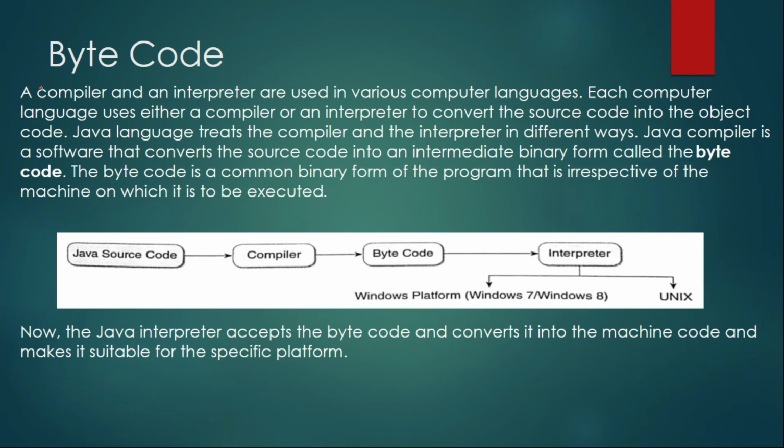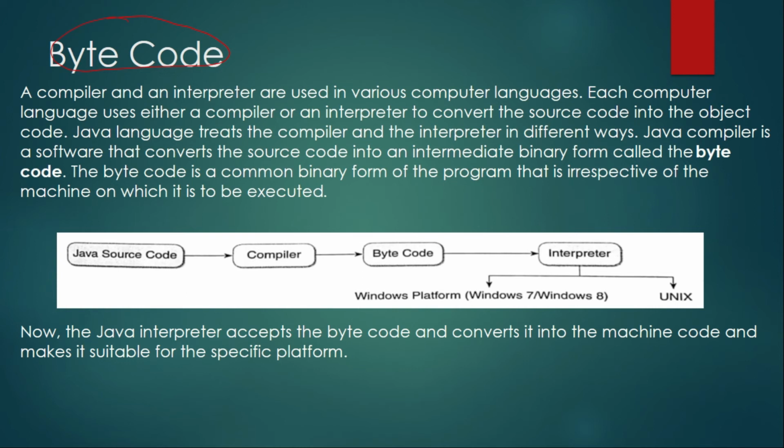Now what is bytecode? In the first video I told you a feature of Java, that Java is a platform independent language. Bytecode is what makes Java platform independent. How? A compiler and an interpreter are usually used in various computer languages. Each computer language uses either a compiler or an interpreter to convert the source code into object code. Java treats the compiler and interpreter in a different way.